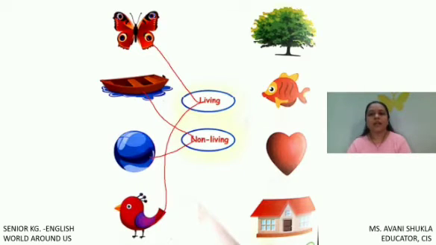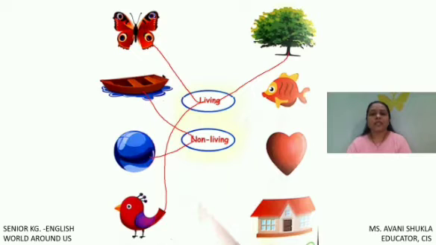Then here we have the tree. Children, tree can breathe, right? Tree eats the sunlight and tree drinks the water and tree can grow, right? First we have small plant and then it becomes the big tree, right? So tree is a living thing. So we will take tree to the first circle.